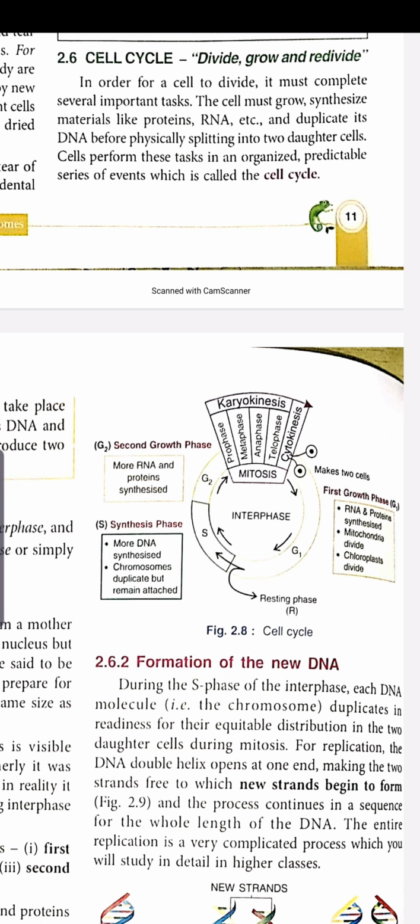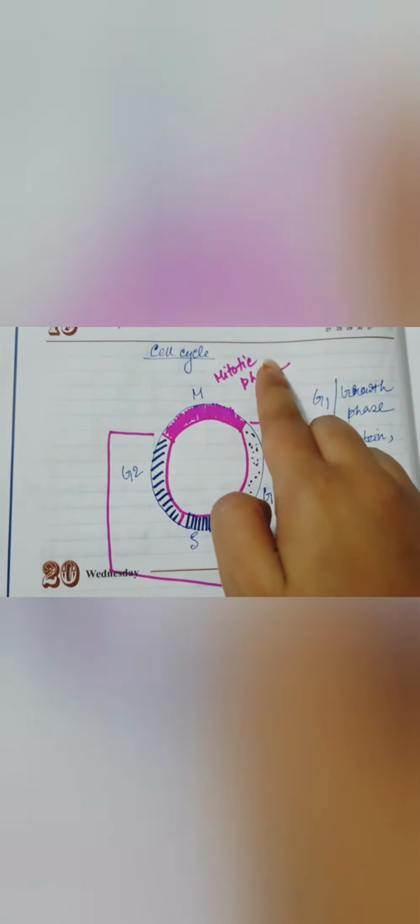We can divide interphase into three main parts: G1, that means the first growth phase, S, that means the synthesis phase, and G2, that means the second growth phase. And in M phase, that is the mitotic phase, there are prophase, anaphase, metaphase and telophase. These four phases are there. As you can see in the cell cycle, two phases are there: this one is interphase and this one is mitotic phase. The interphase is characterized by G1, S and G2.